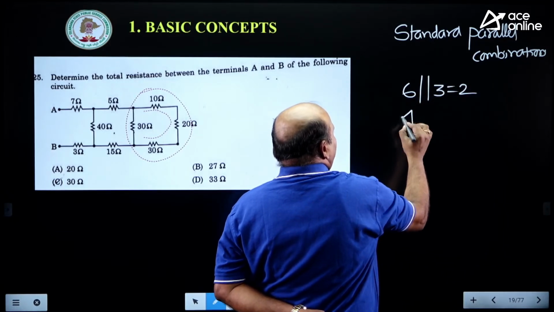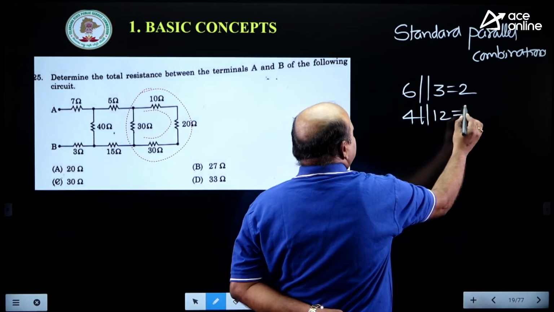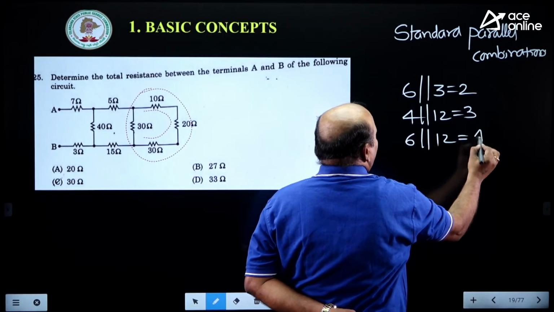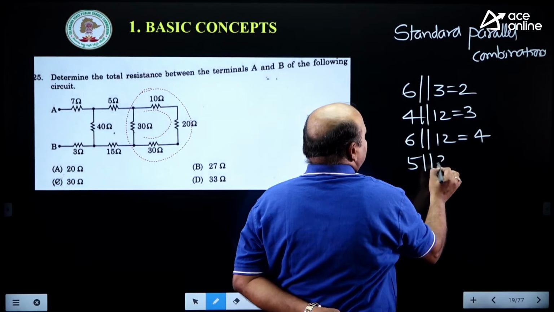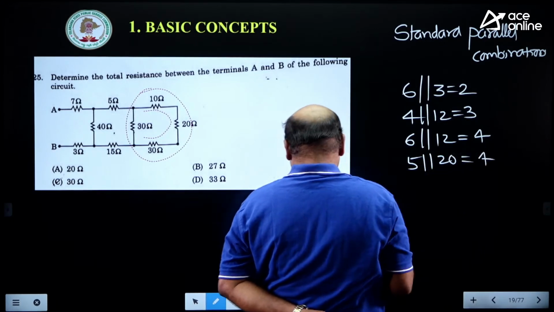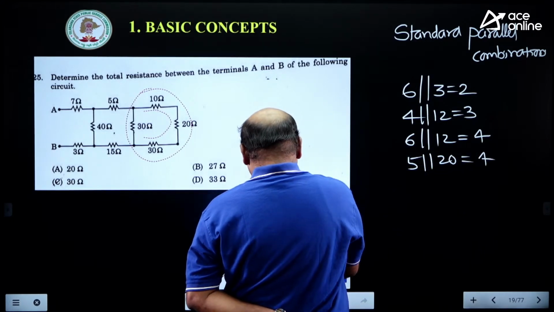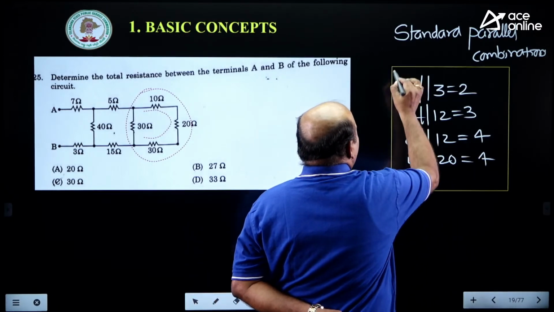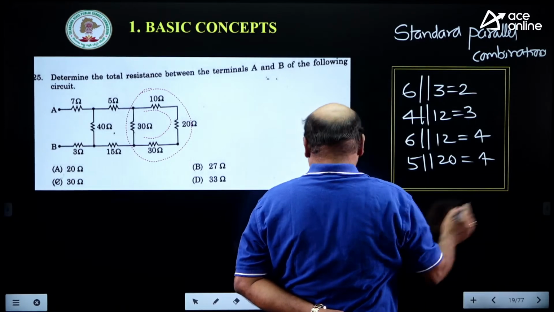Remember that. 4 parallel with 12 is 3. 6 parallel with 12 is 4. 5 parallel with 20 is 4. Remember this part. Once you remember, this is very useful for direct formulas.